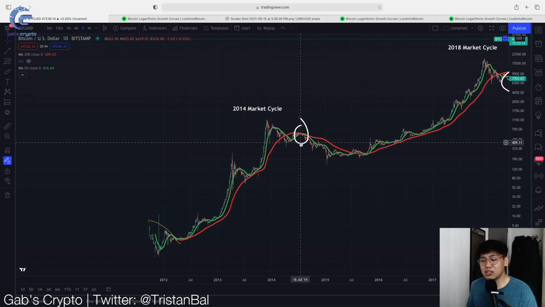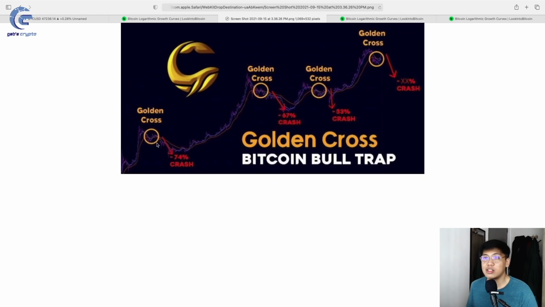So in the first place, this golden cross was never valid since it happened at the end of the market cycle and it was never at the start of a Bitcoin market cycle. So we can invalidate this one. We have debunked this first golden cross as invalid, and it was never really a valid golden cross in the first place. Now let's try to debunk this second golden cross.